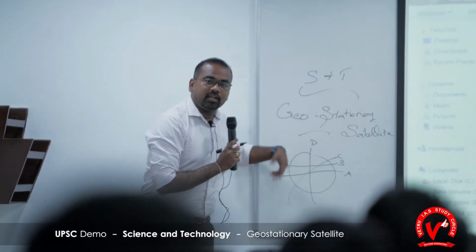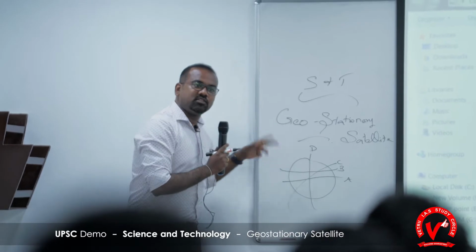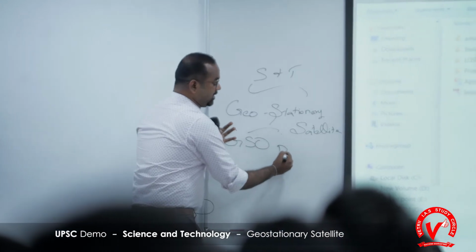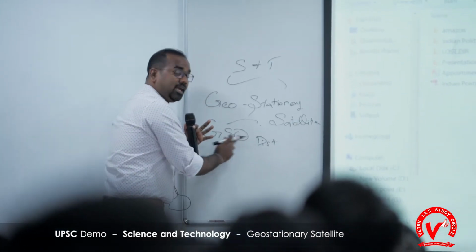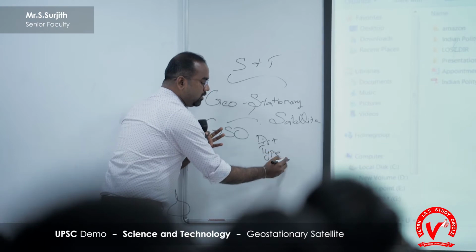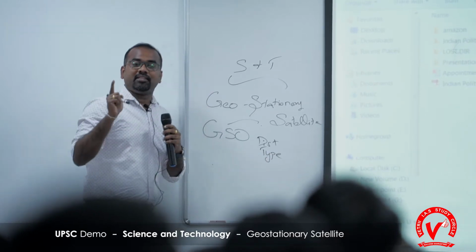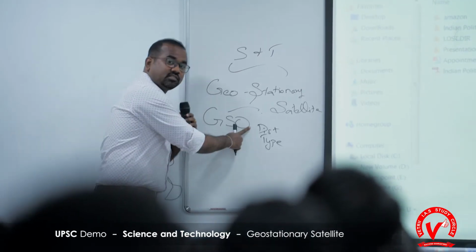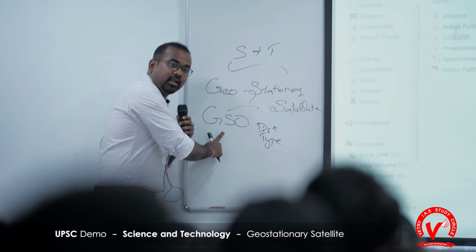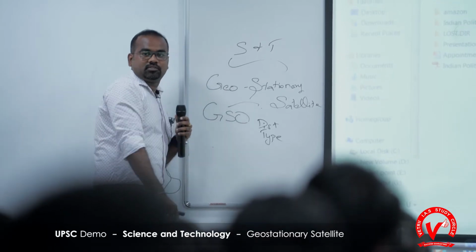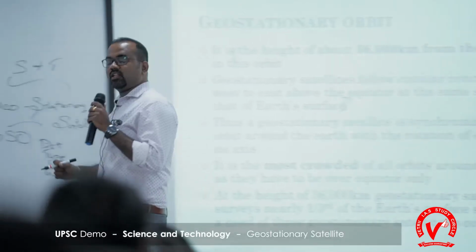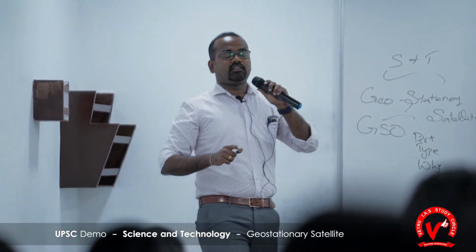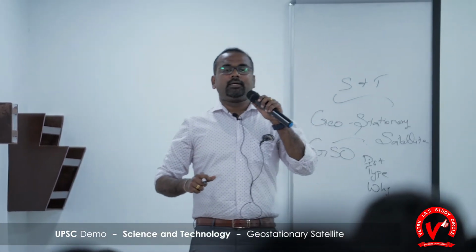So there are different ways a particle can be put into orbit, in this direction or this direction or this direction. To study any orbit, 3 things are necessary. One is the distance, the next is what type of satellite is in this orbit, and the last is why that satellite is placed in this orbit. These 3 questions need to be answered. The first answer, distance. How much is the distance? It is around 36,000 kilometers.